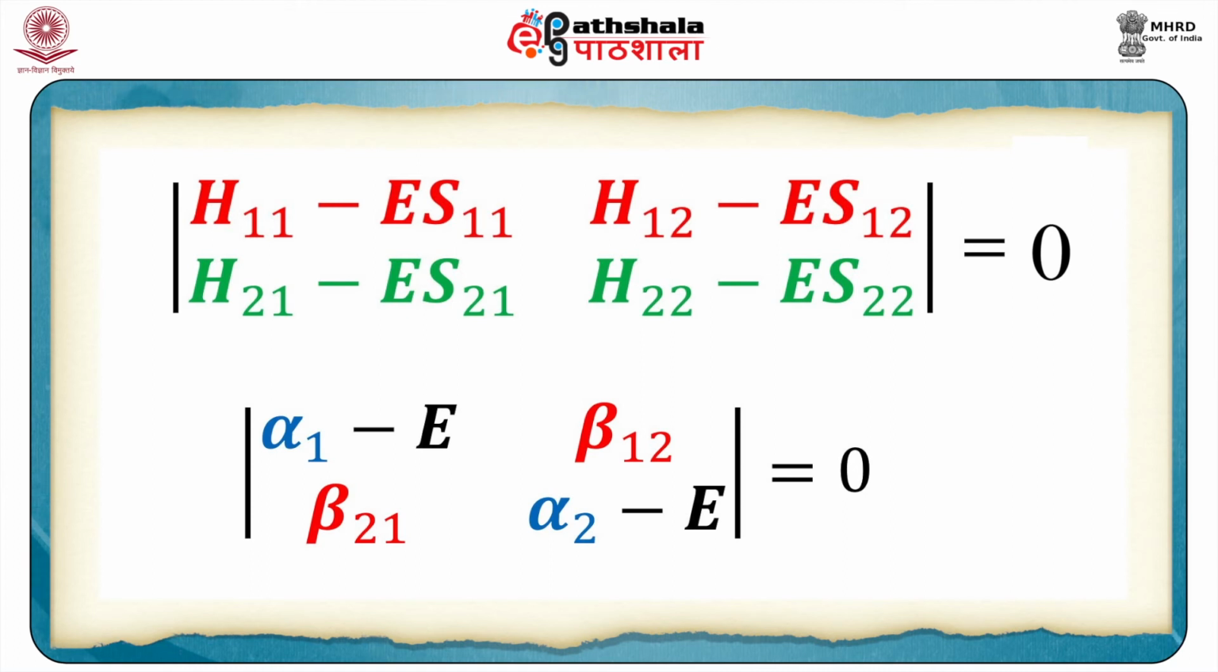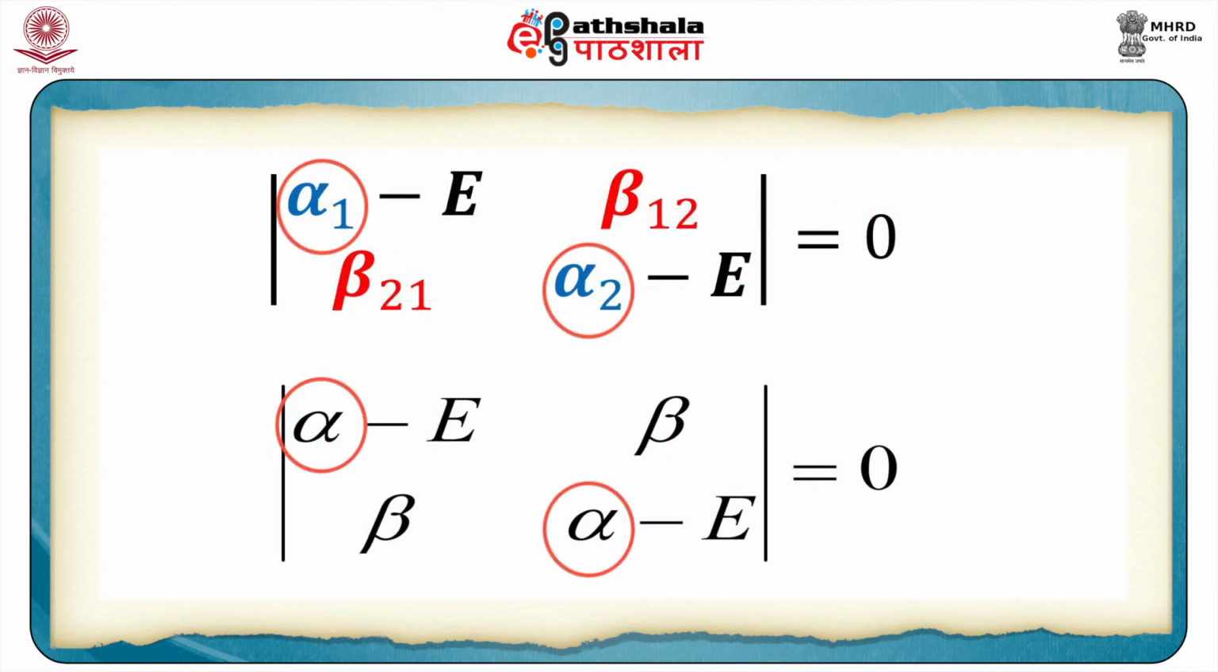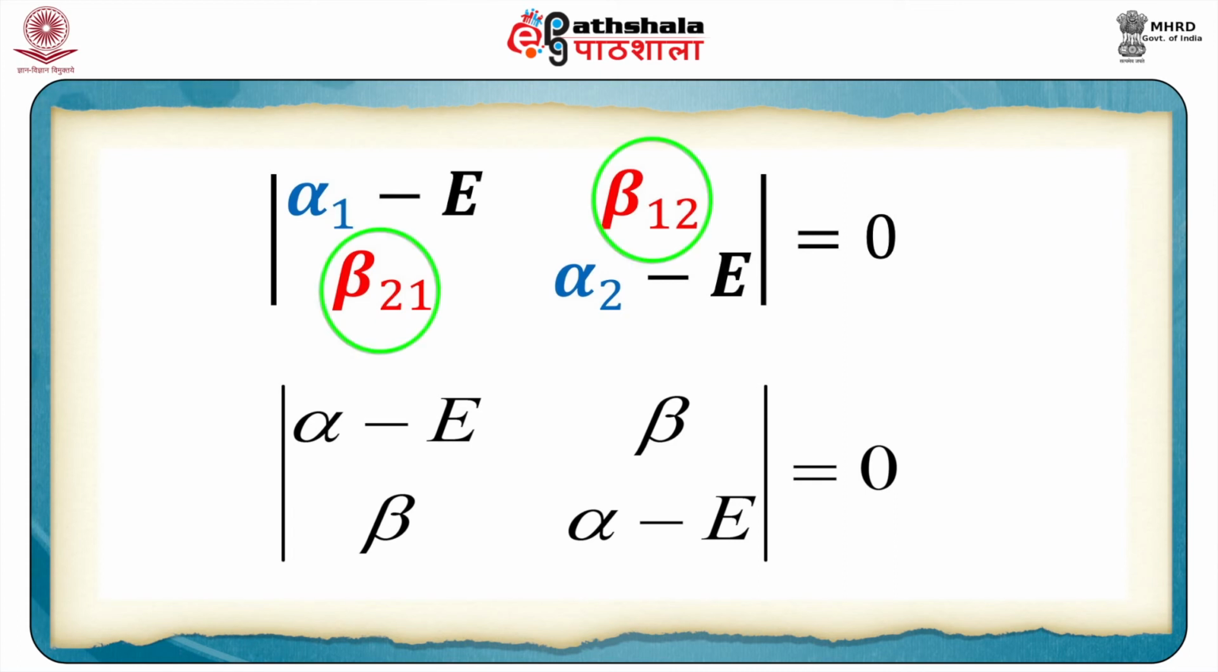Please note here that alpha 1 represents the corresponding Coulomb integral H11, whereas alpha 2 represents the Coulomb integral H22. In reality, both of them are assumed to be the same, and therefore, as you will see later on, we will put them equal to alpha. Similarly, beta 1 2, if 1 and 2 are connected, will be taken as beta. So beta 1 2 will be the same as beta 2 1, and that will also be further simplified.